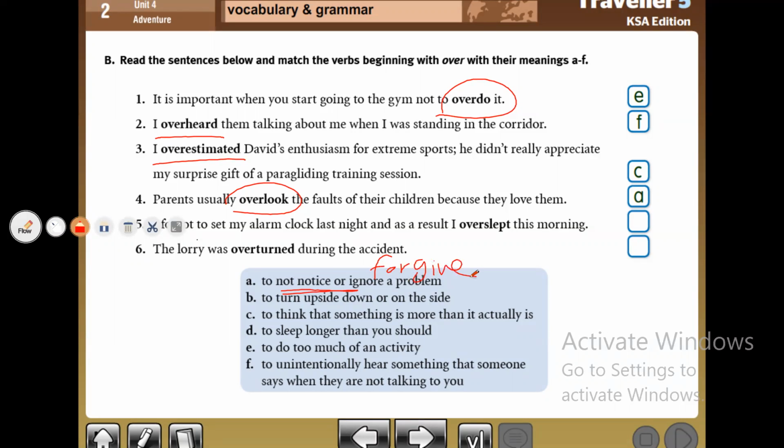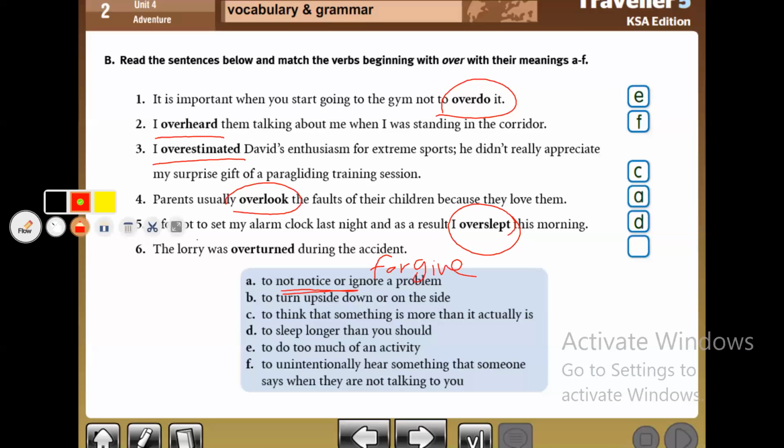Anyway, the next point. Yes, I forgot to set my alarm clock last night, and as a result, I overslept. Overslept, what does it mean? Yes, it means to sleep more than usual. Yes, D, to sleep longer than you should.